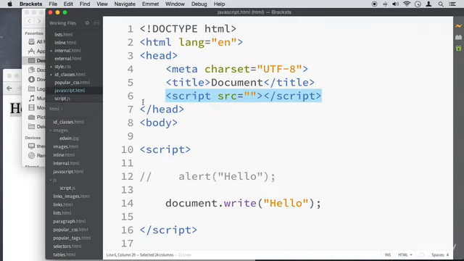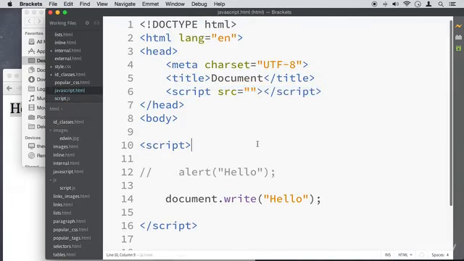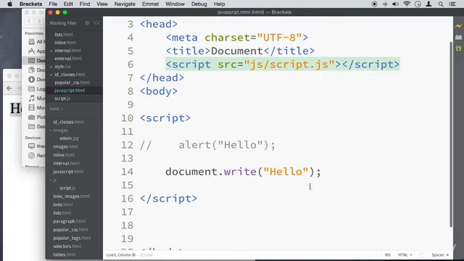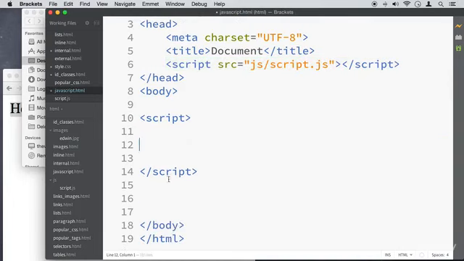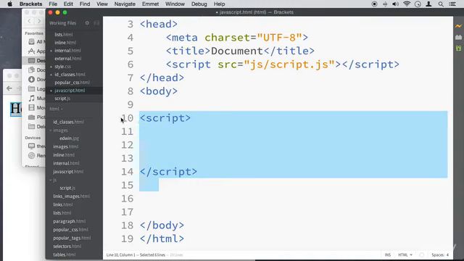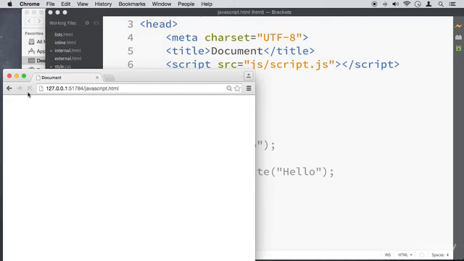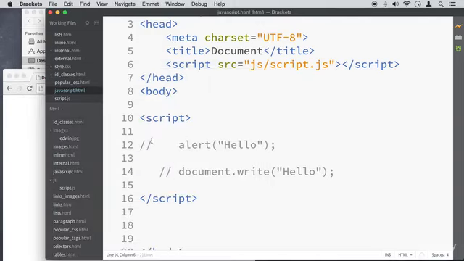Let's go back to that javascript.html and execute this. What we're going to be doing is linking this file here. So we're going to put the path, a slash, and the name of the file, script.js. We are going to be taking this out of here. Actually, I'm just going to comment this out, like this. Now this should not work. If I go here and refresh, we don't see anything anymore because this is commented out.